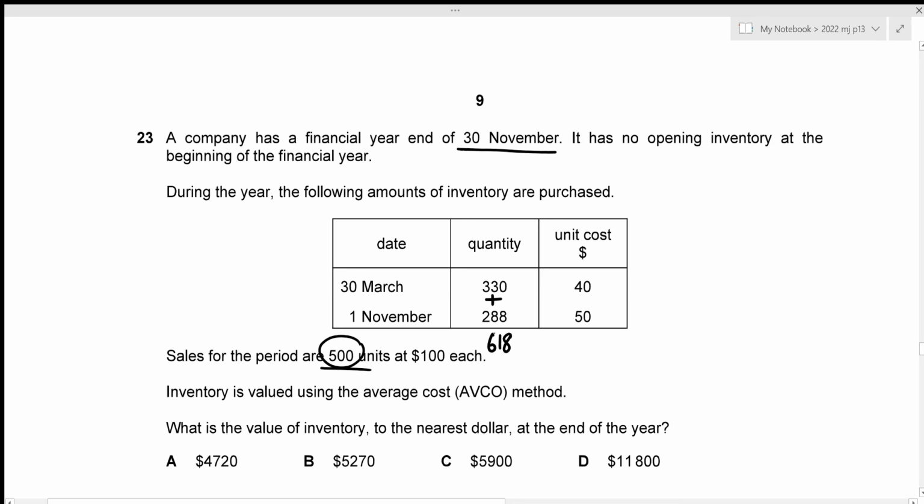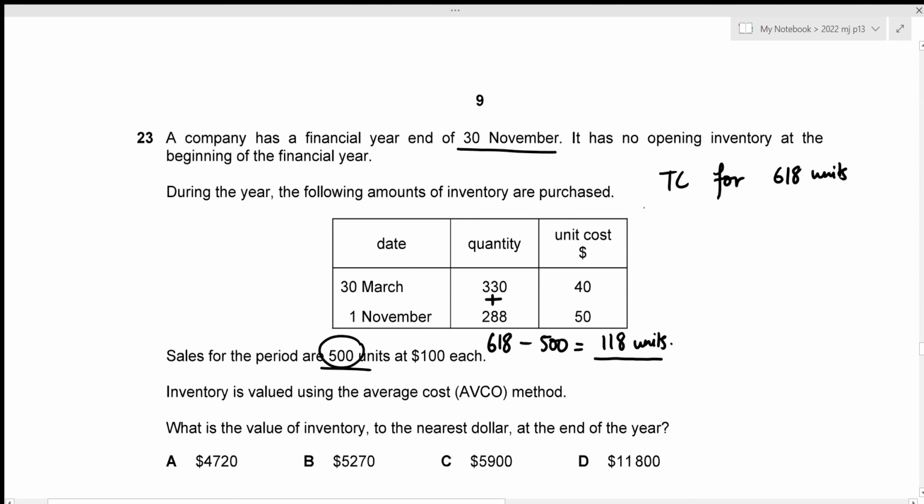Okay, out of 618 units, 500 units are already sold. So only the remaining units are going to be treated as the inventory, and that is 118 units. So we now need to figure out the average cost for 118 units. First of all, let's figure out the total cost for the total number of units, which is 618.